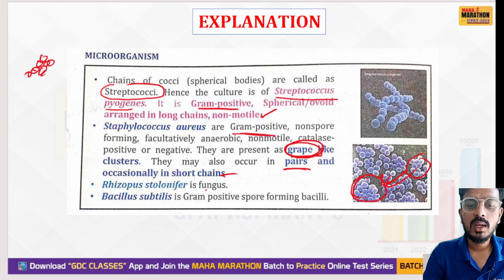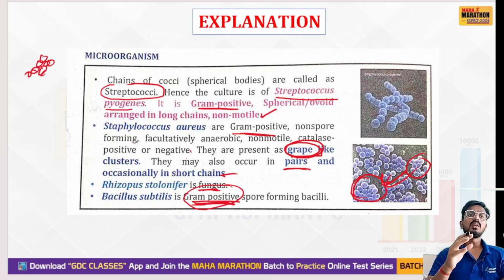Rhizopus stolonifer is a fungus. Bacillus subtilis is basically gram positive. You have to remember the classification of microorganisms, bacteria. Then you will be able to answer this question.